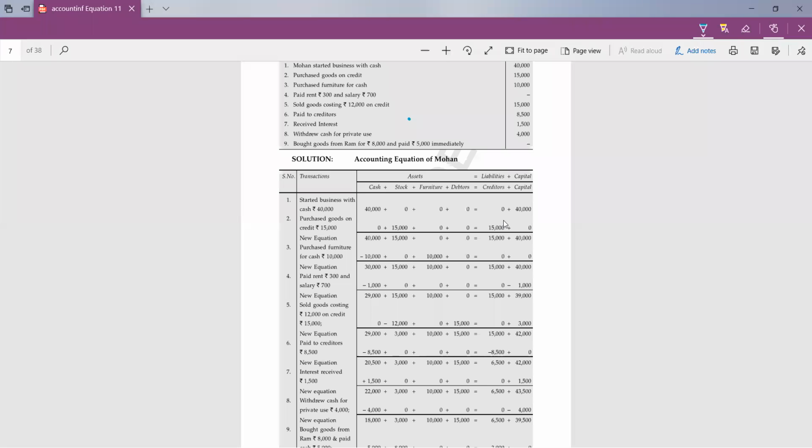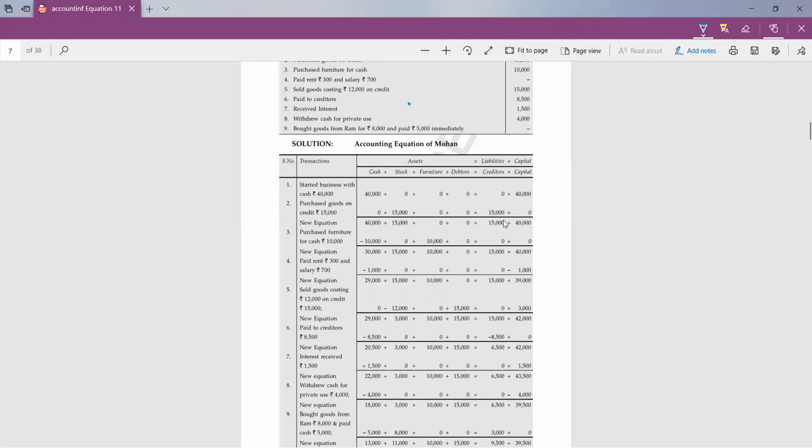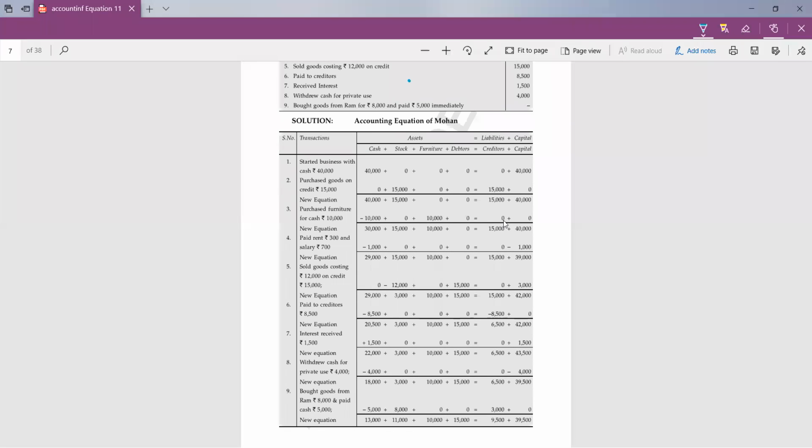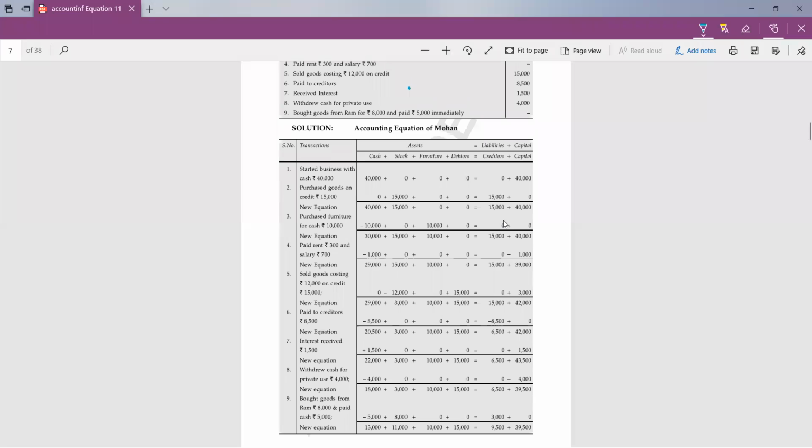So we have to write the third transaction now, which is purchased furniture for cash, rupees 10,000. From cash it will be deducted 10,000, and in furniture it will be added. Again you can see that only two accounts are affected. In the rest of the accounts you need to write 0. So again we have done one transaction, and again it is time to find the new equation.